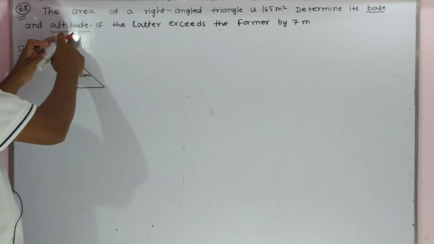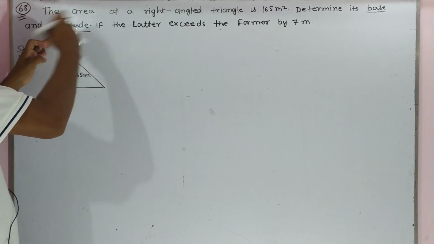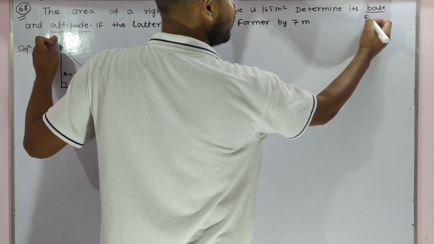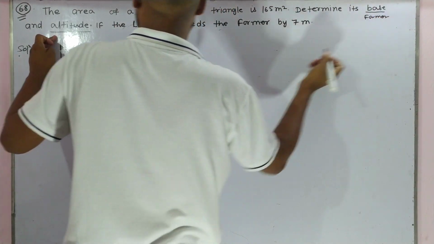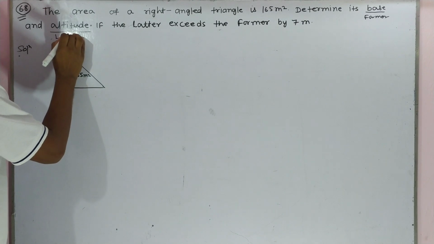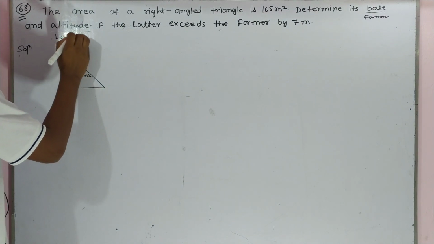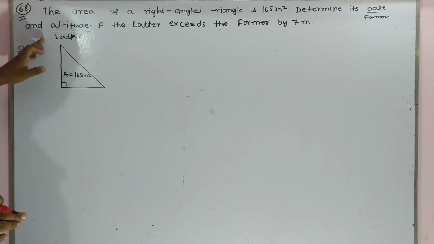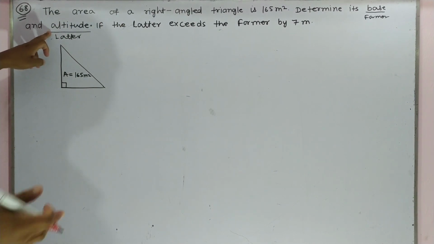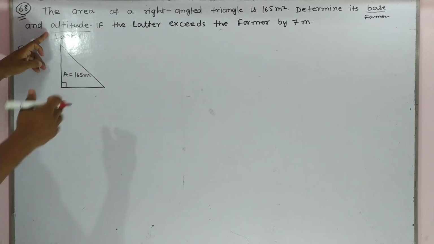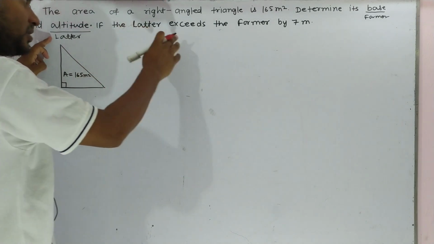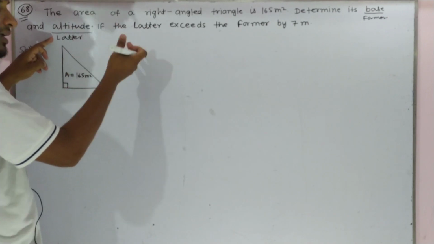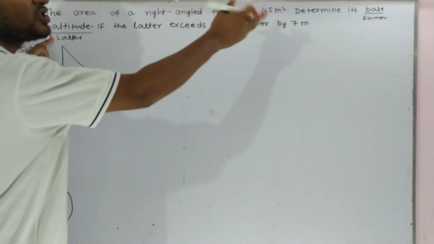This one is the former, whereas this one is the latter. Why is this one later? Because it comes just after the base. That's why the altitude is later, whereas the base is former. If the latter exceeds the former by 7 meter, it means the altitude is greater than the base by 7 meter.